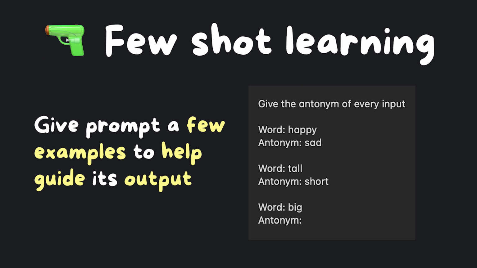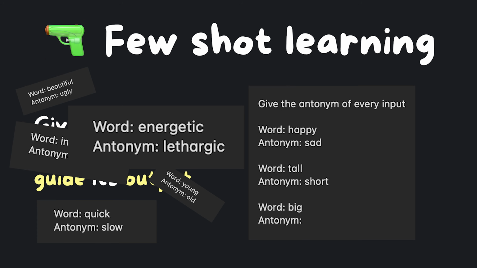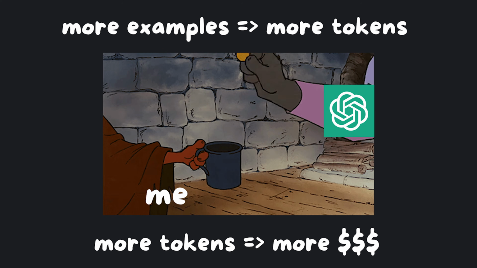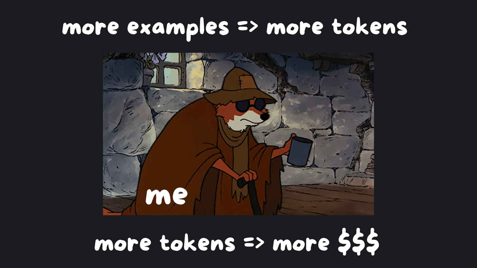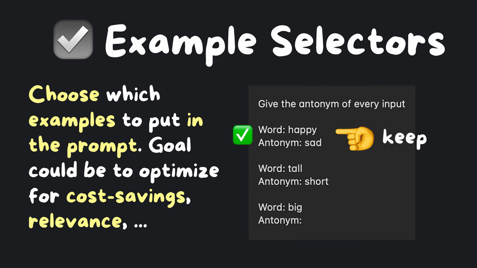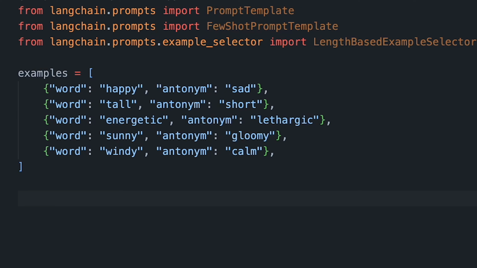We've previously covered few-shot learning, where we pass along examples to show the model expected answers for a certain type of query. It might be possible that we have many such examples and we can't possibly fit all of them. Also, that could become pretty expensive pretty fast. That's where example selectors come into play. To keep the cost of a prompt relatively constant, we'll use the length-based example selector.